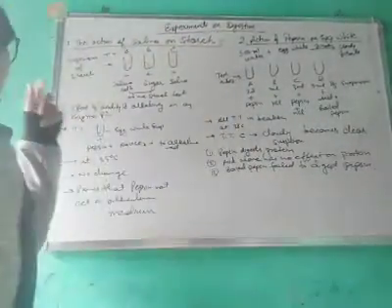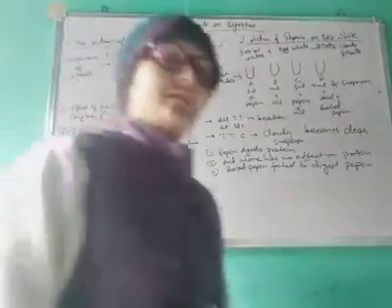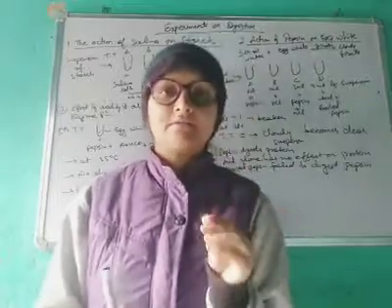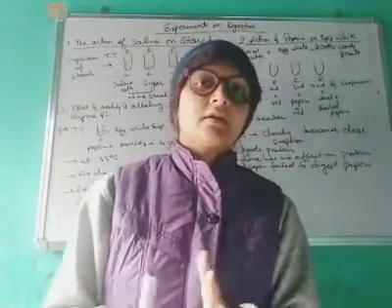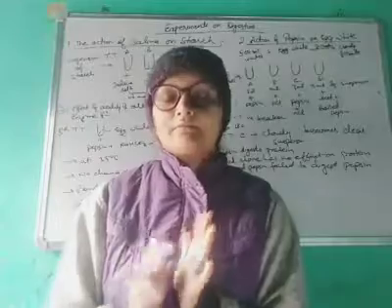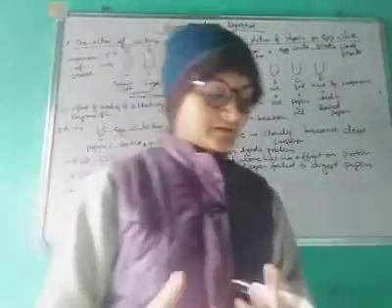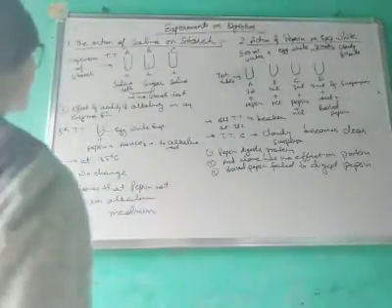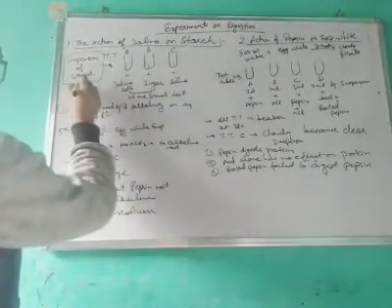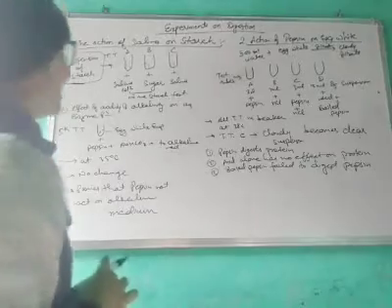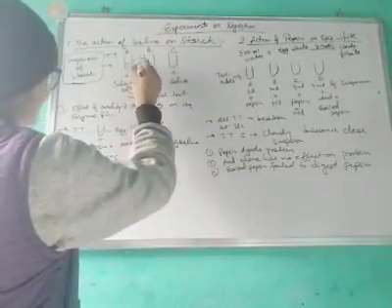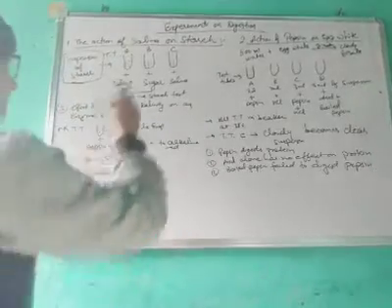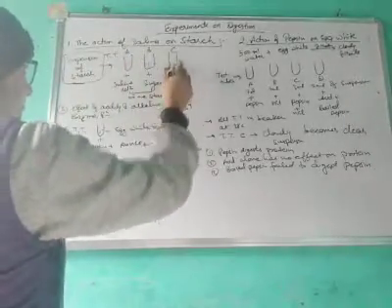So we have to make a suspension of starch. By adding 1 gram of starch into 100 ml of water and boiling it for some time, it will become a suspension of starch. Then we have to take 3 test tubes, naming them A, B and C, and in each test tube we put some of this suspension.